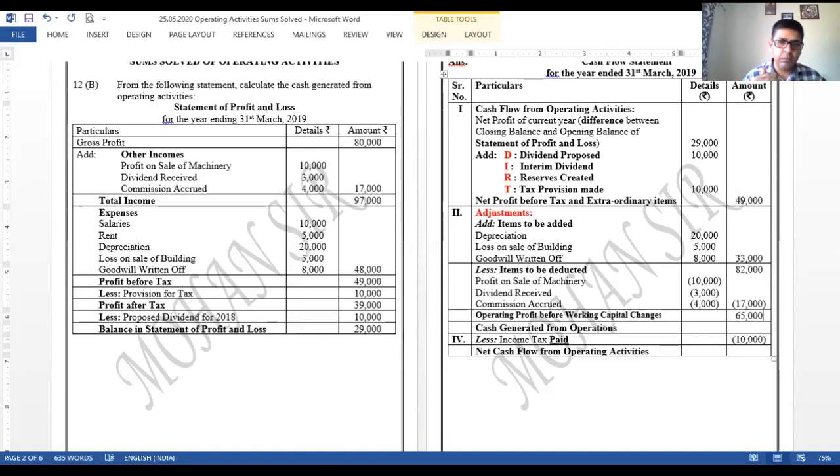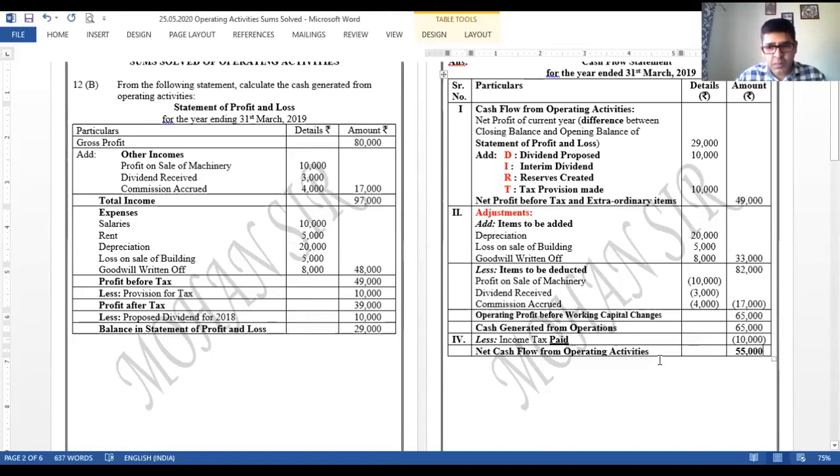Actually, in between these two, after operating profit before working capital changes, we have to show the changes in working capital. But because we don't have any amount of working capital over here, working capital meaning current assets and current liabilities, and none of the items appear over here, we don't write anything. So cash generated from operations will be the same value, 65,000. Out of 65,000, 10,000 taxes has been paid, so we deduct that. The remaining amount is 55,000. So that's the answer for operating activity.